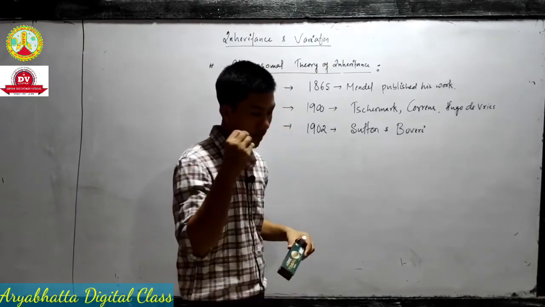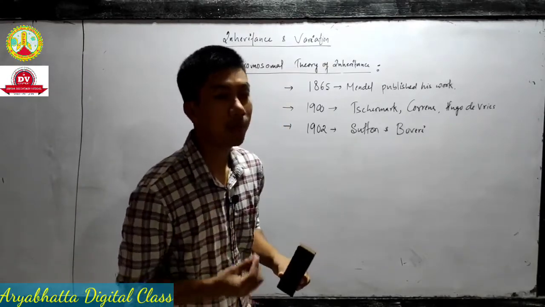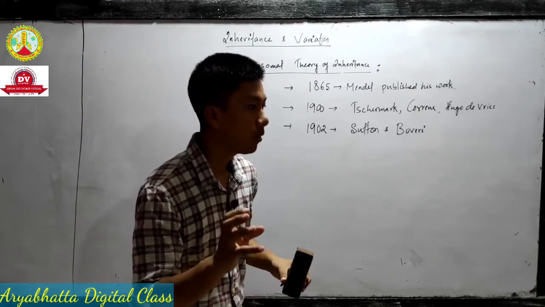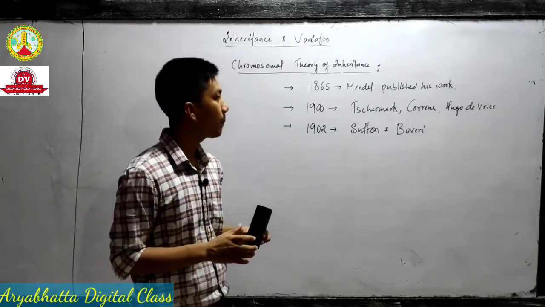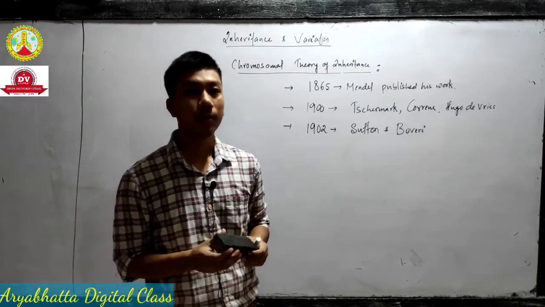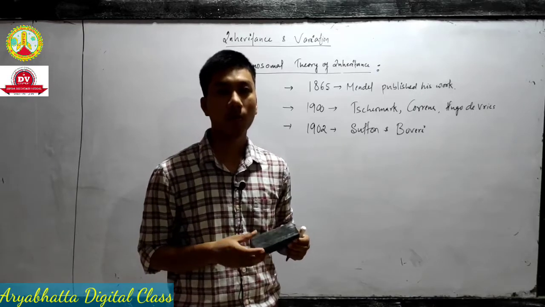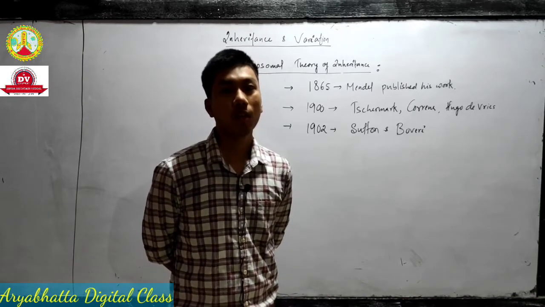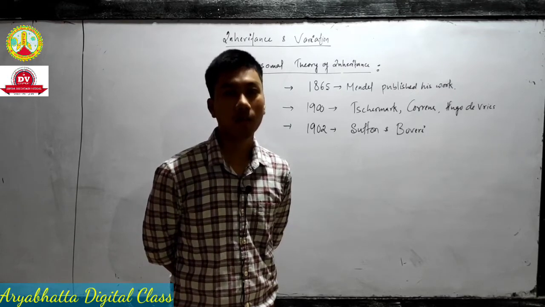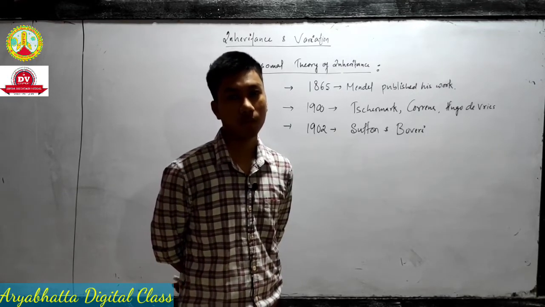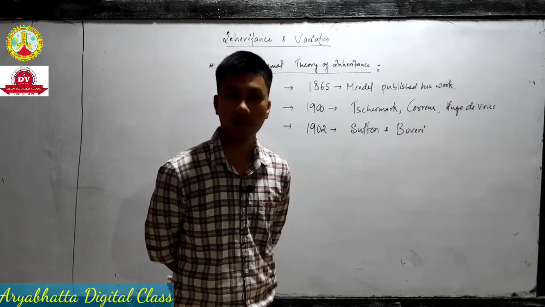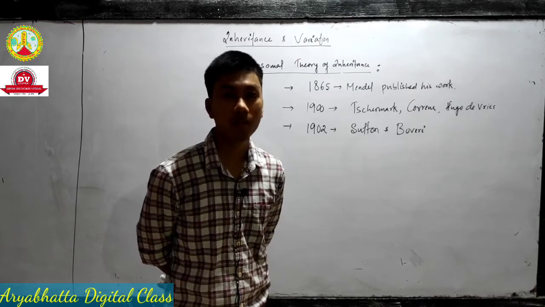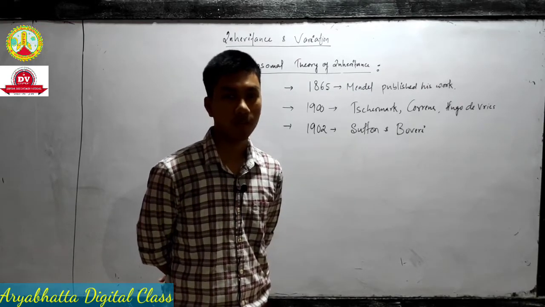Okay, so in 1865, Mendel published his work in a book called Experiment on Plant Hybrid. We have already discussed. But till his death, Mendel's work was not recognized. The reason behind that is because Mendel called gene a factor or discrete unit that is passed from generation to generation, but he was unable to show the physical evidence of gene. So that's why biologists did not accept his work.